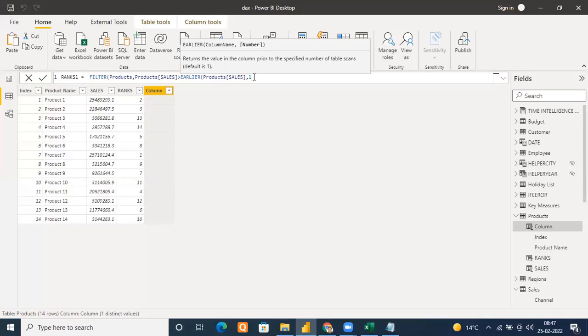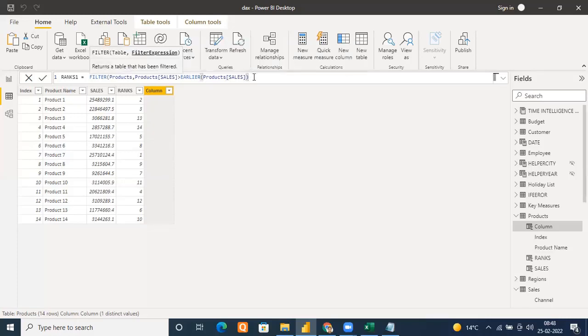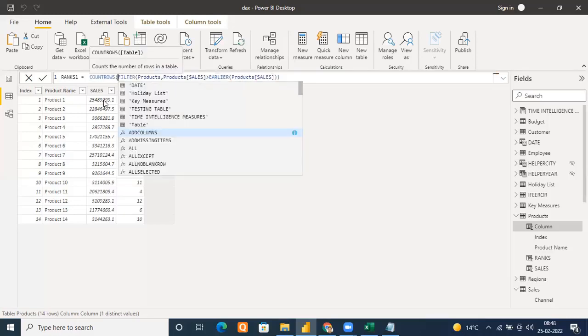Okay, so it gives you the power to go to any context that you want. So if I close this, it is going to give me the rows of the product table which are above the current sales. I should put count rows here, in one expression directly I'm doing.